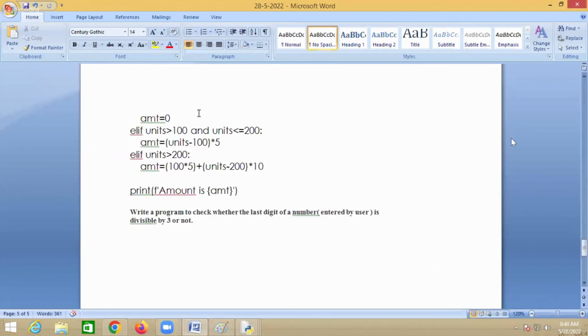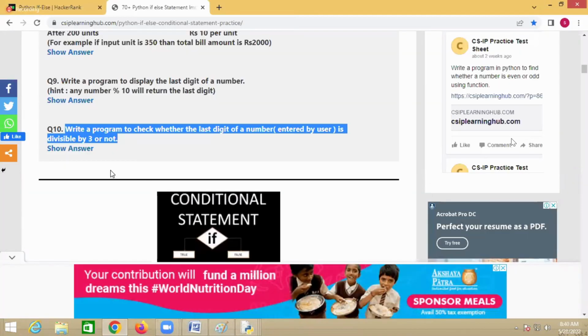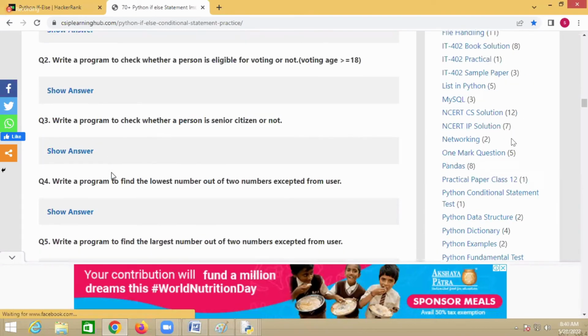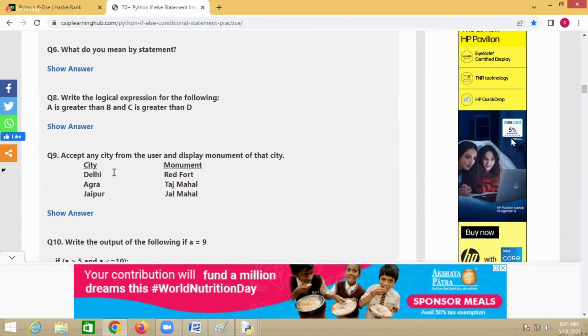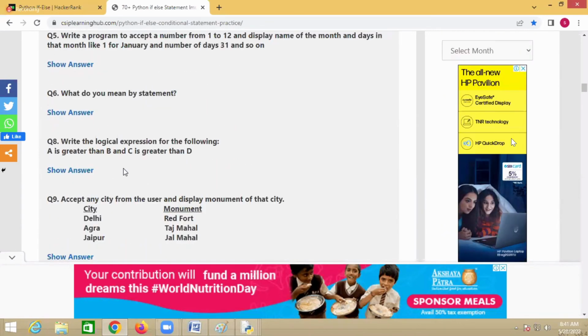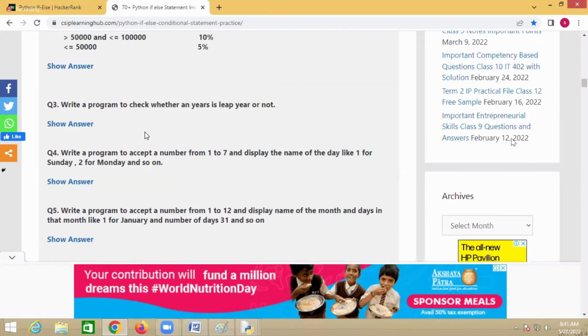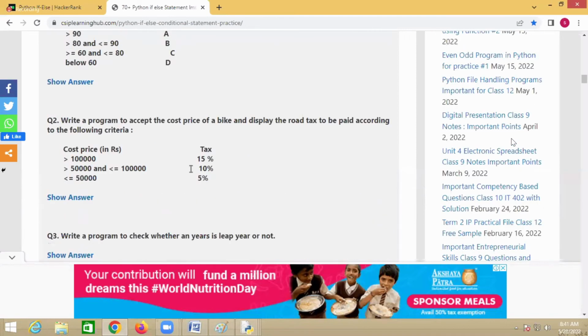Now your job is you have to practice all these programs. 70 programs are there in this. If you do at least 50%, you'll understand how to write if.